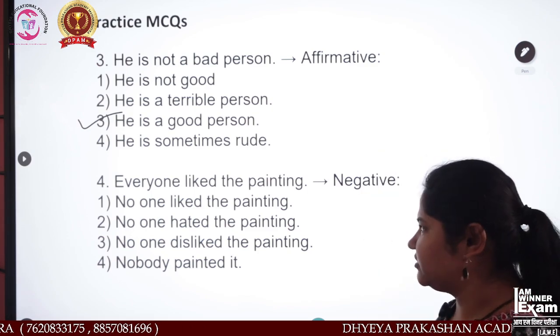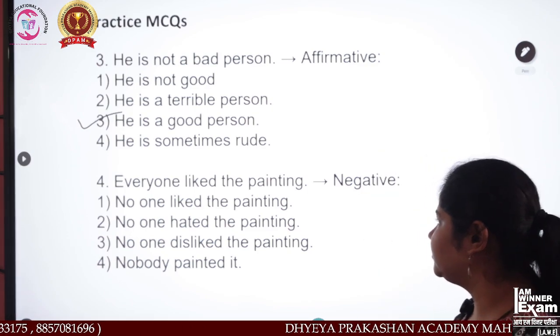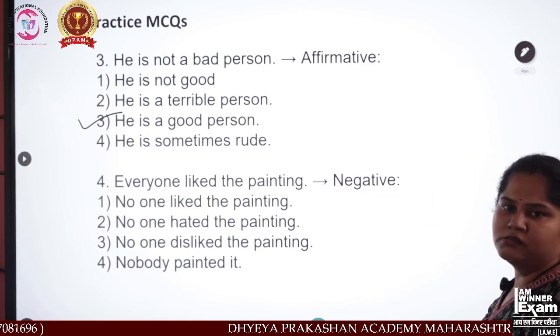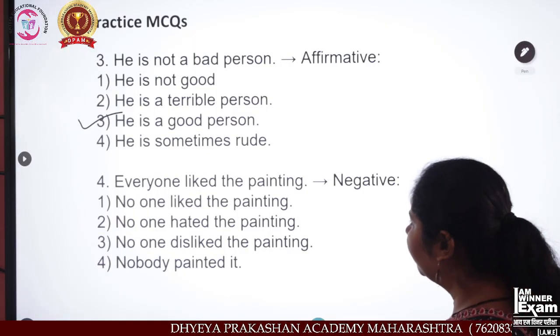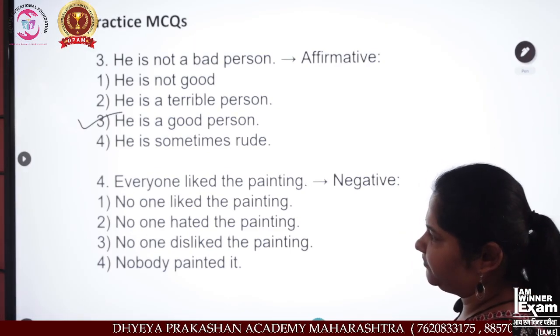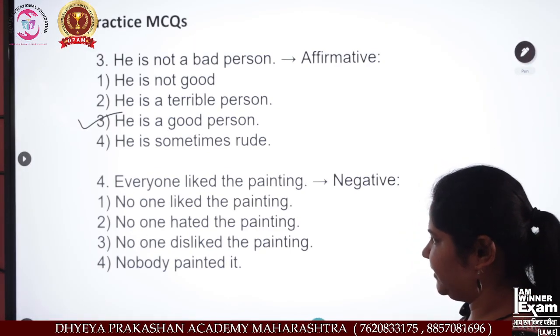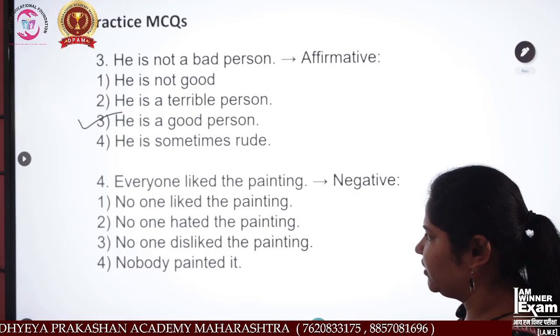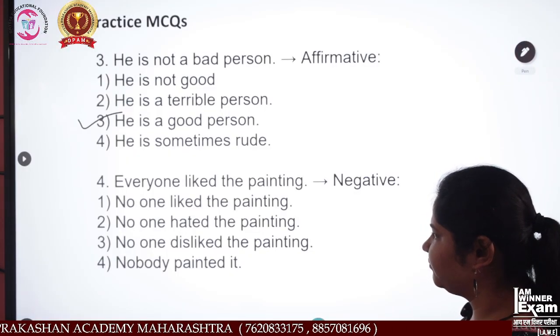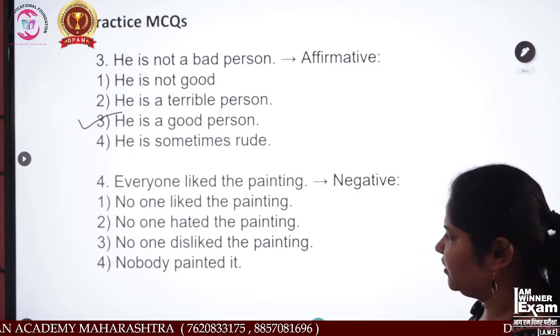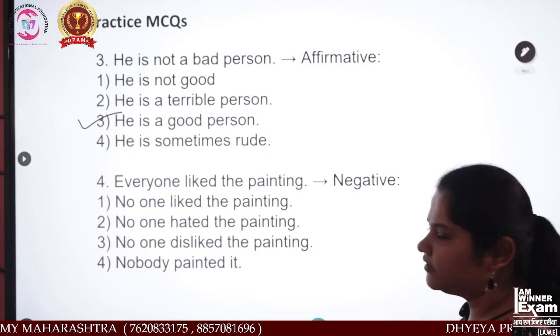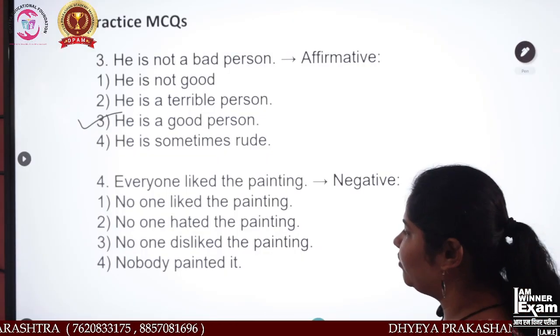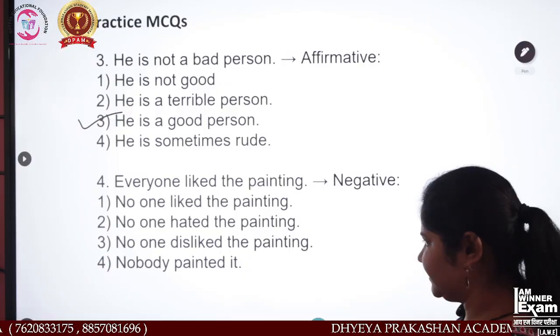Everyone liked the painting. What is the question? Everyone liked the painting. So options are there. No one liked the painting. No one hated the painting. No one disliked the painting.